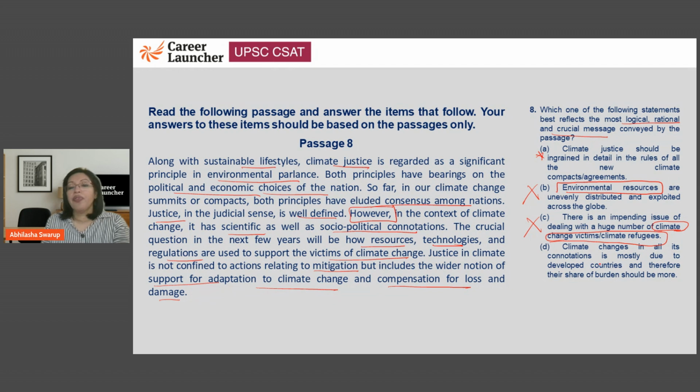So not C. Look at the climate change in all its connotations is mostly due to developed countries, and therefore their burden should be more. Again, whose burden should be more or less was not mentioned. So therefore D is also not the right answer. So here the best answer is going to be option number A for you. Okay. I hope you got that.